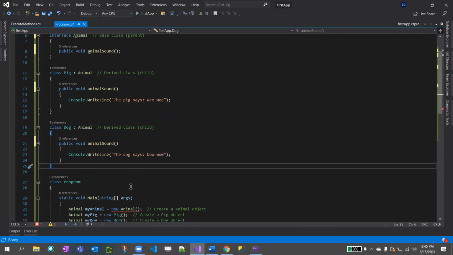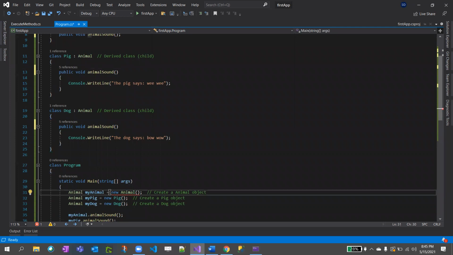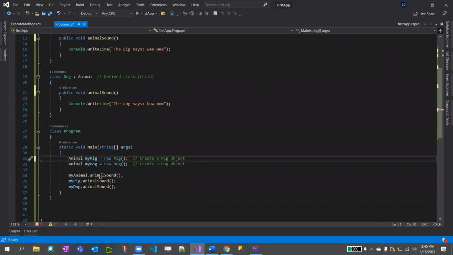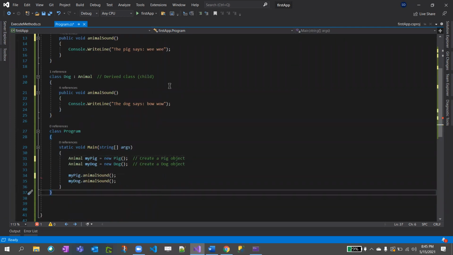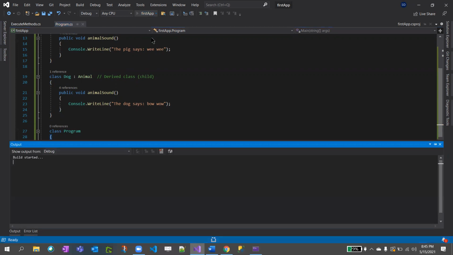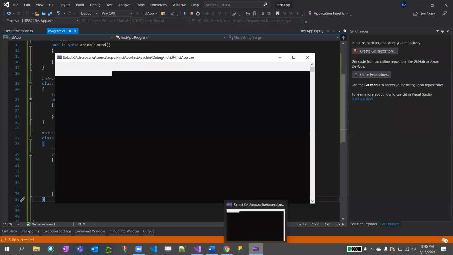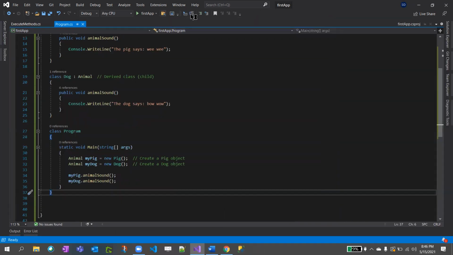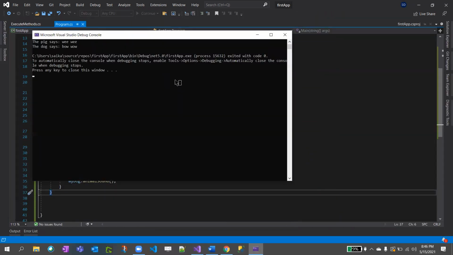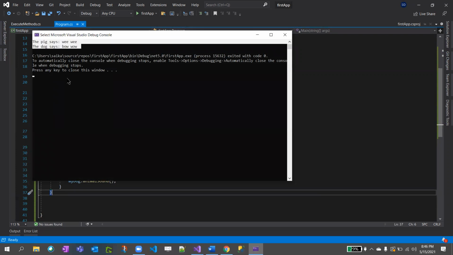An interface needs to be instantiated with a child class, right? Tell me what will be the output now. See, if you have the parent as a class, then only you need to use virtual and override.